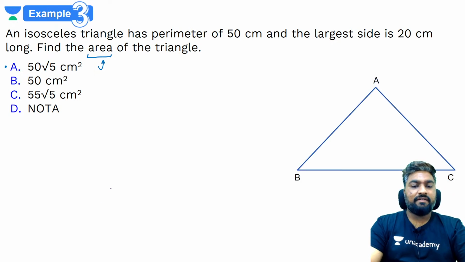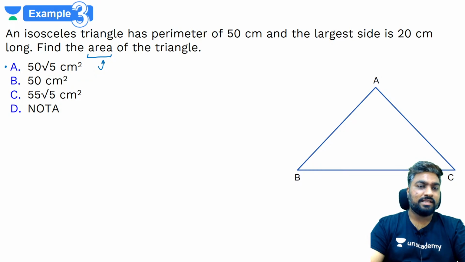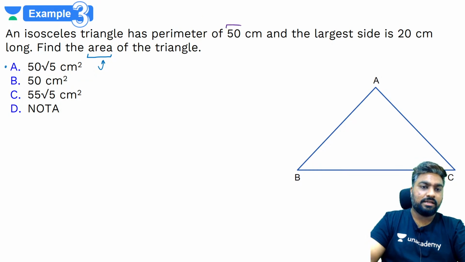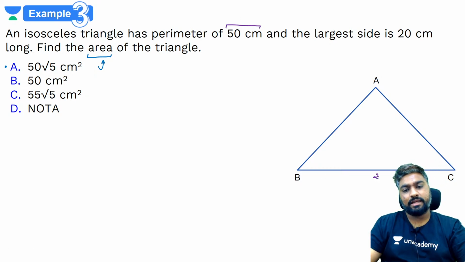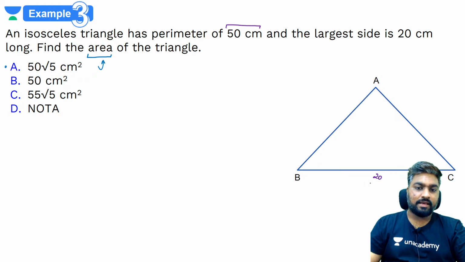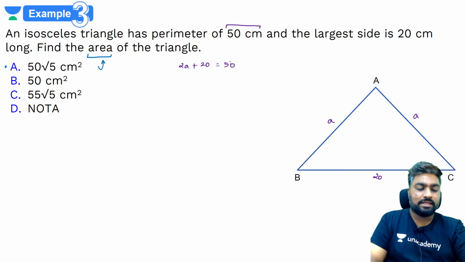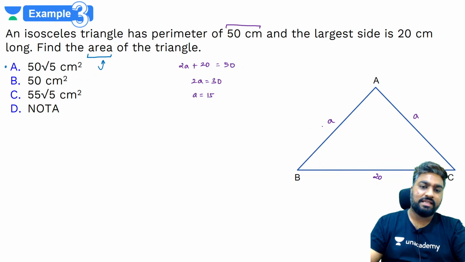So what is told? We have an isosceles triangle. Its perimeter is 50 and the largest side is 20. So let's say this is the largest side, 20. If this is 20, then what will the perimeter be? These two are equal sides. So 2 times A plus 20 is 50. Perimeter is nothing but the sum of all the sides. So 2 times A is 30. That means each side A is 15 centimeters. So this is 15 centimeters, this is also 15 centimeters.